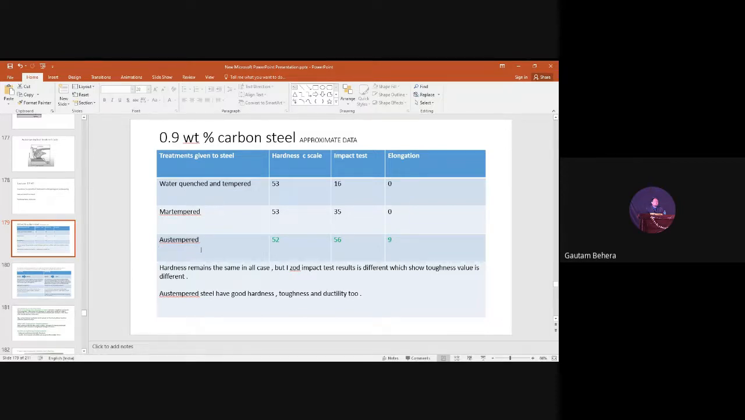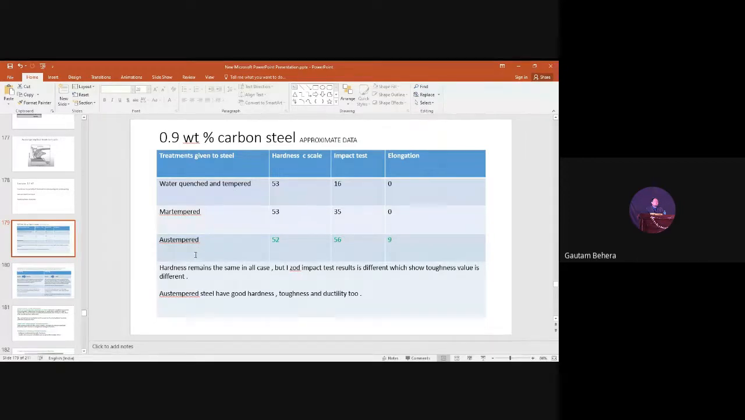Whenever we need high hardness, that means high wear resistance, whenever we need high toughness or high impact resistance or high impact strength, and whenever we need ductility in the material, right? Not brittleness in the material. So the material will not break easily. It will not break by brittle fracture. So aus tempering heat treatment is very interesting.